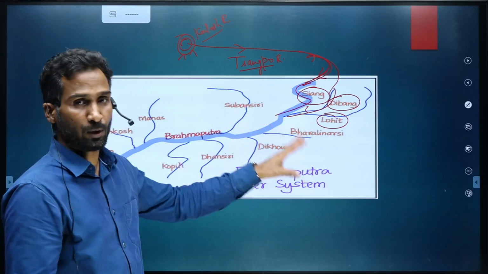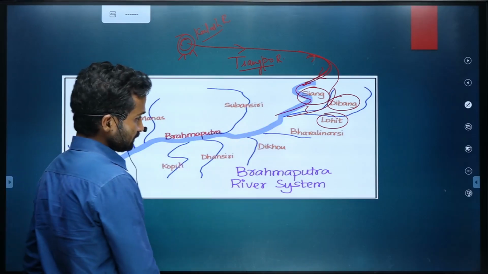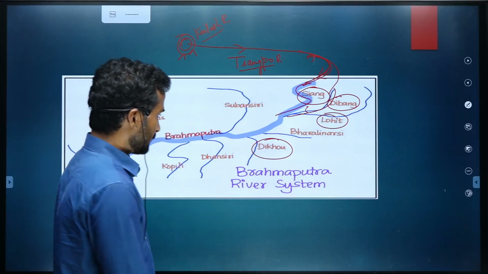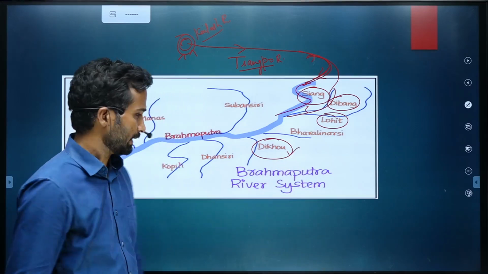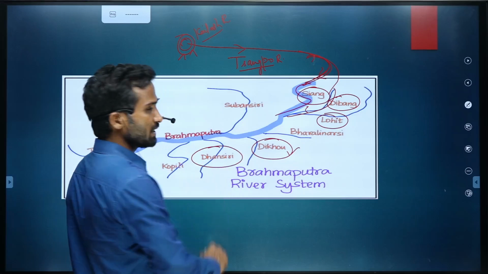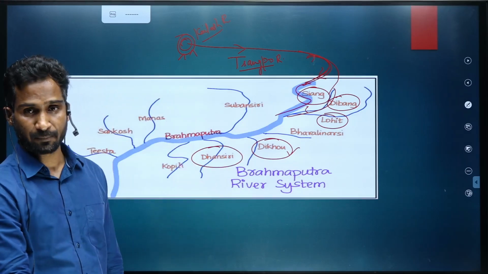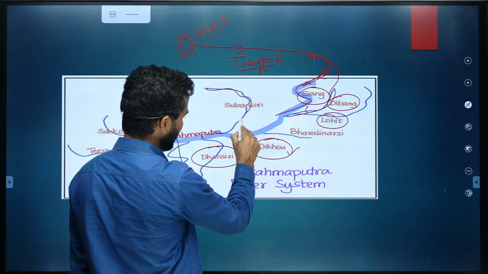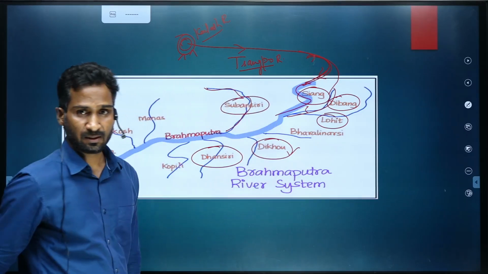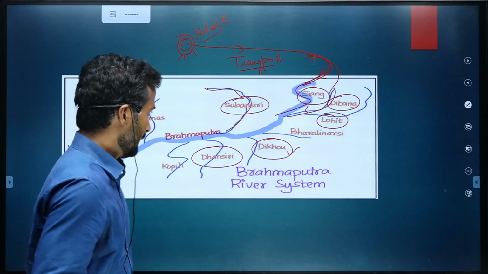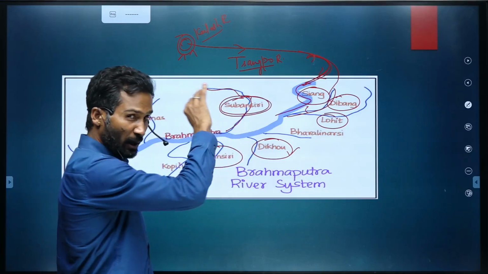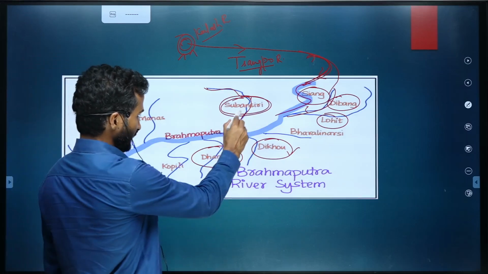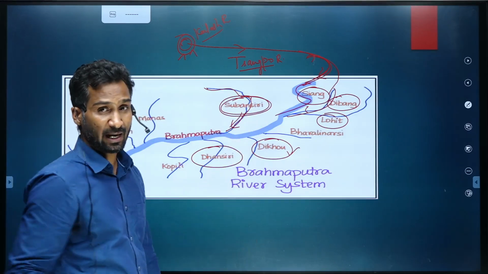So Dibang and Lohit, do remember Dikhu. Dikhu is again a very important tributary, easy to remember. Remember Dhansiri, again a left bank tributary. And then from the right side, there is a big river called Subansiri, originating in the Tibet region and then passing through Arunachal Pradesh. It is a big river in Arunachal Pradesh and it joins Brahmaputra on the right bank.